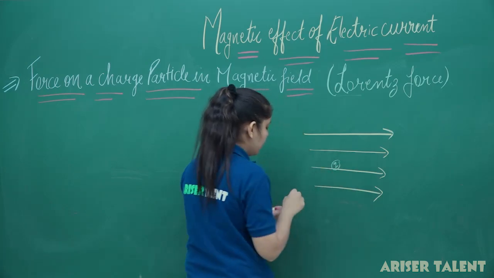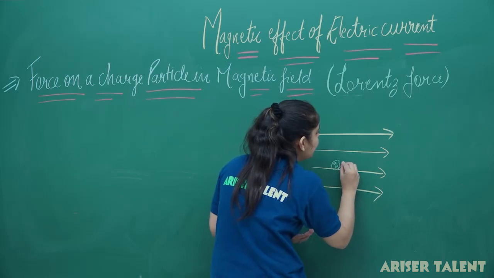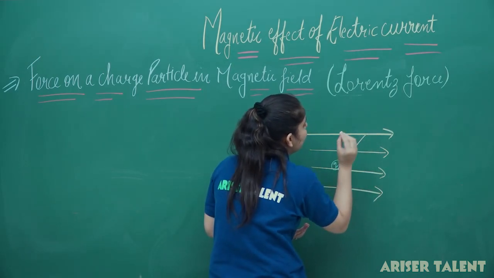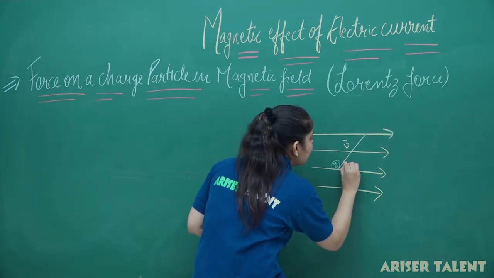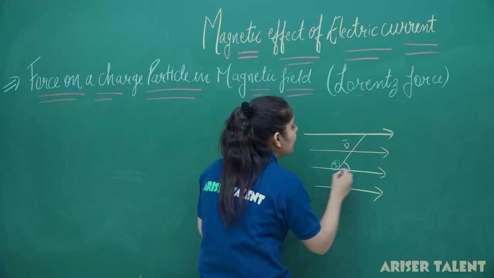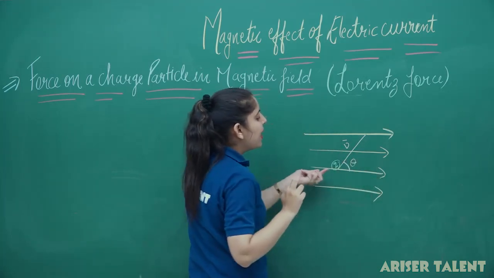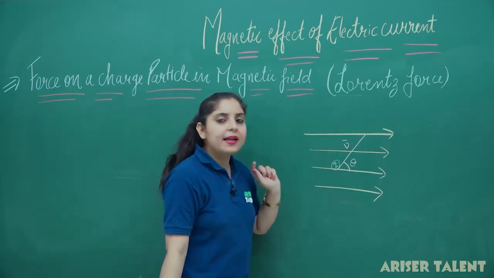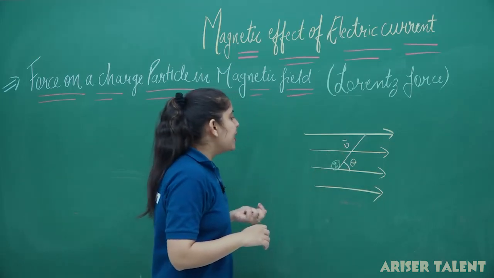This is charge Q. Now this charge Q is moving in the magnetic field with a velocity of V, and it is making an angle theta with the magnetic field. So this will be our magnetic field lines and this is the velocity with which the charge is moving, making an angle theta with the magnetic field lines. So this is the scenario we are getting here.